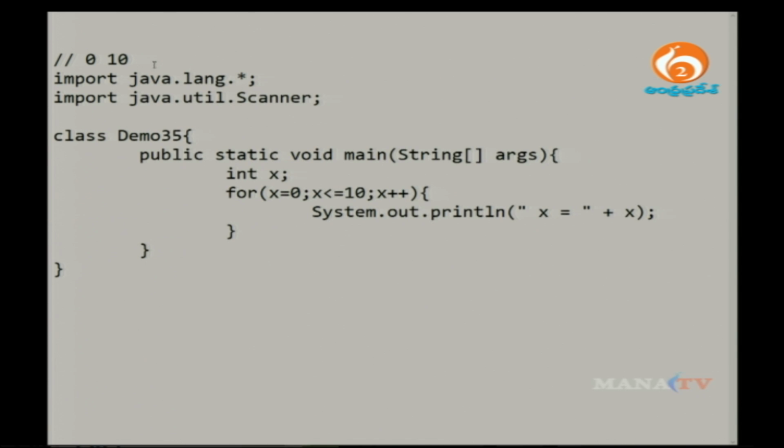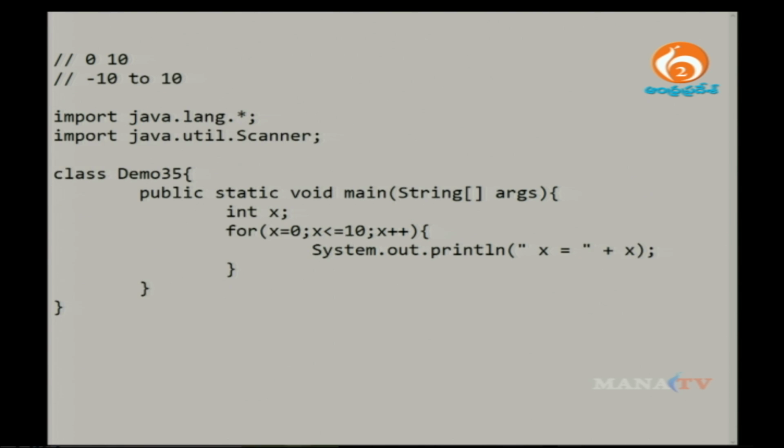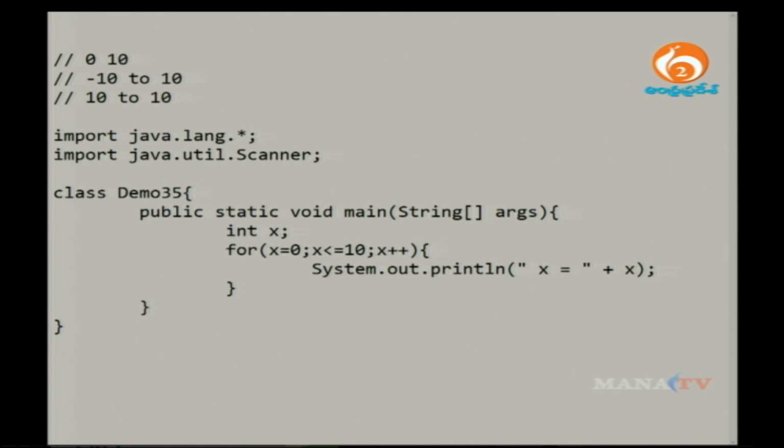What you guys have to do is try to print the values from -10 to +10, and try to print the values from +10 to -10. Please practice all these examples and print the values from -10 to 0. In the next part, I'm going to explain where you actually have to use the for loop, while loop and do while loop. These three come under looping statements.